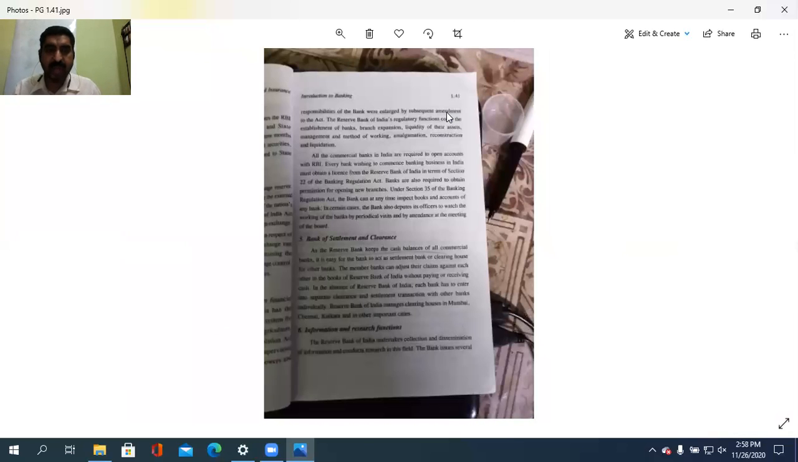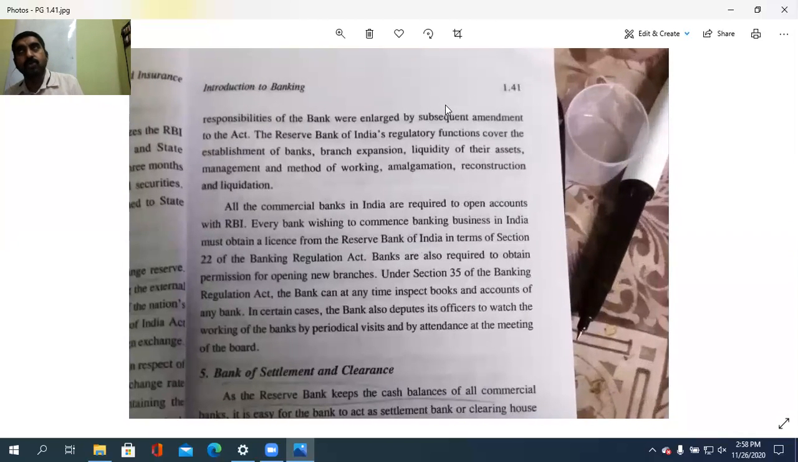The powers and responsibilities of the bank were enlarged by subsequent amendments to the act. The Reserve Bank of India's regulatory functions cover the establishment of banks, branch expansion, liquidity of their assets, management and method of working, amalgamation, reconstruction, and liquidation also. What all functions are covered? Establishment of a bank.